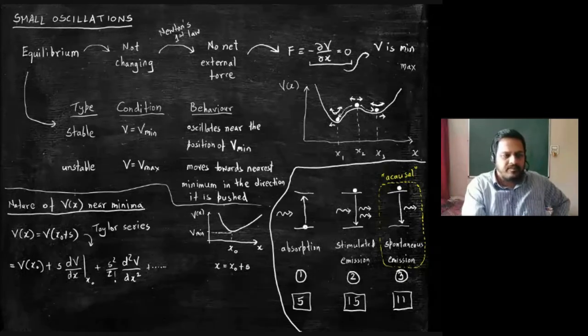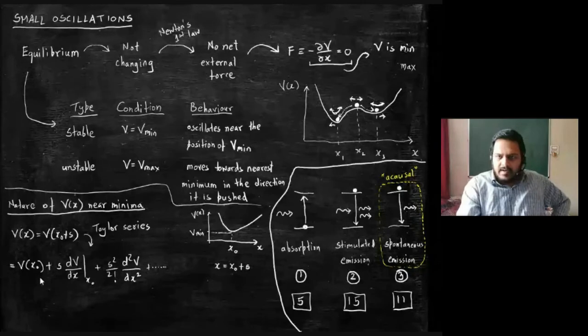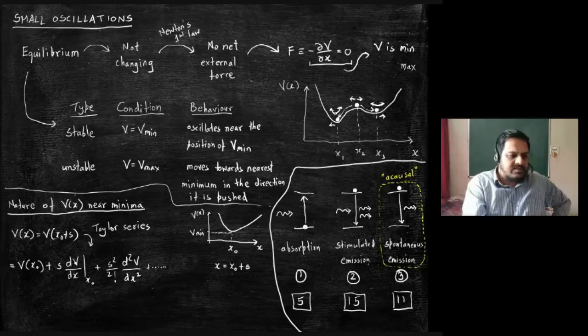First term is v of x naught, correct? Second term is the derivative of v with respect to x evaluated at x naught. What can you say about this?